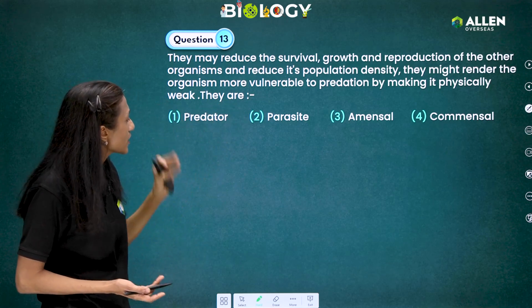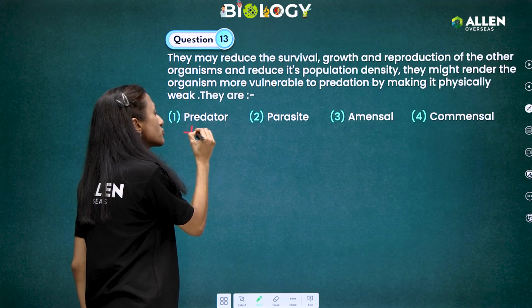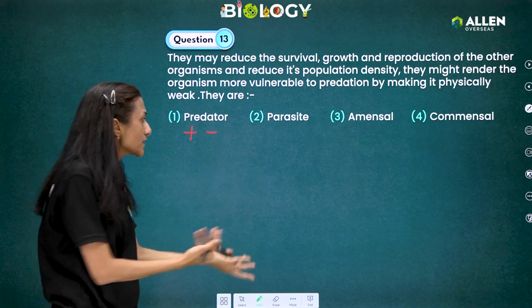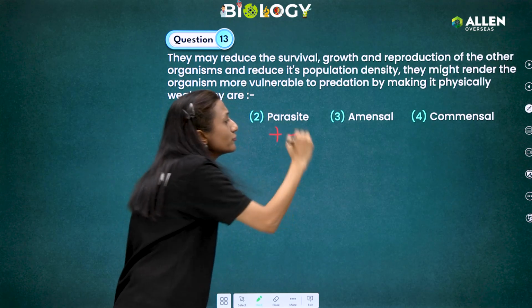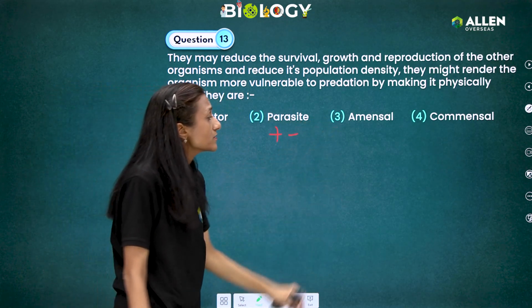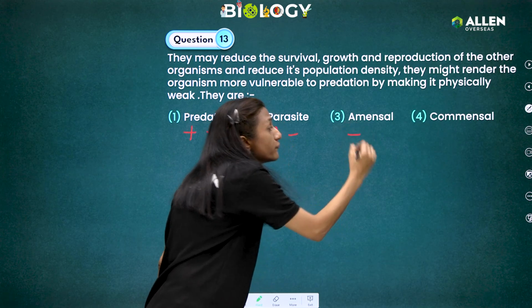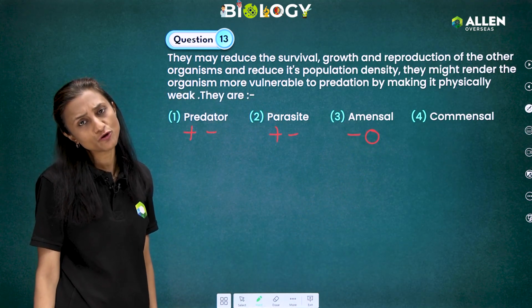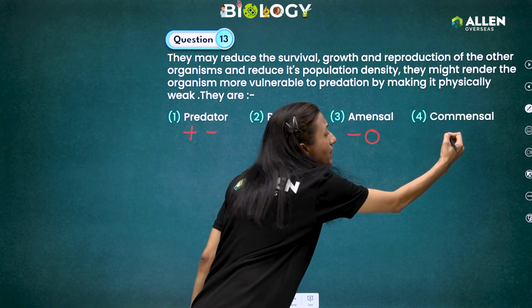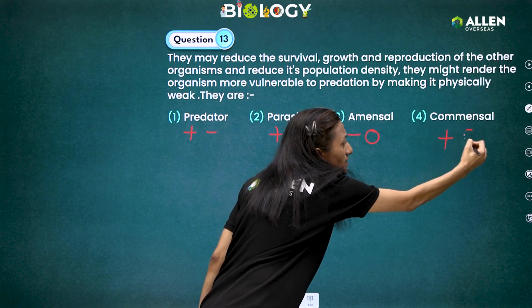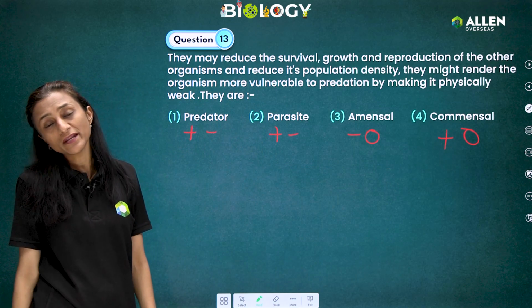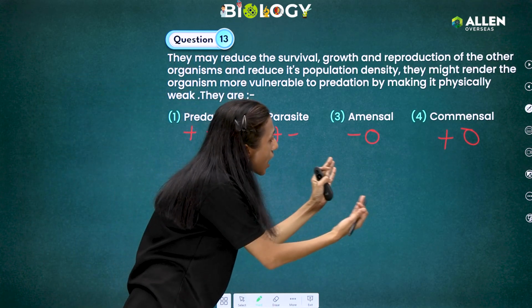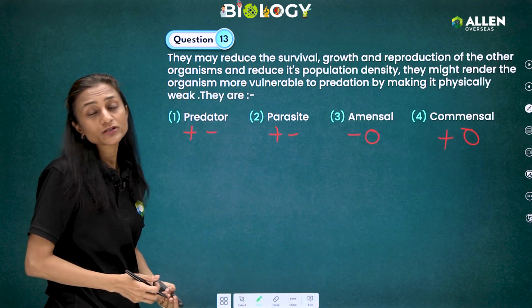If it is predator, we know it is beneficial for one species and harmful for another. If we say parasite, same, beneficial for one species, harmful for another. If we see amensalism, then it is harmful for one species and no effect for another, neither harmful nor benefited. And commensalism, again, it is beneficial for one species and no harm, no benefit for another species. Now we come back to our statement and find out of these interactions what is our answer.